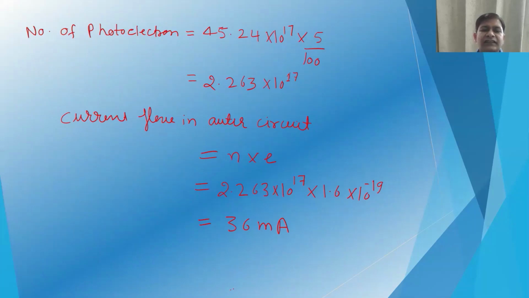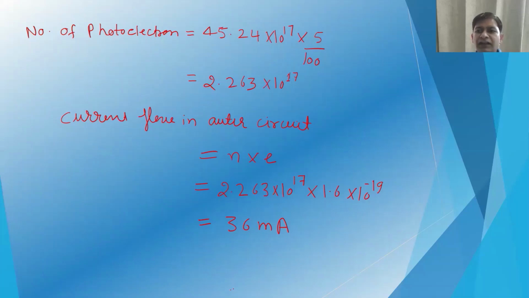Now the next line says that only 5% of this incident photon is able to convert to photoelectrons. So the number of photoelectrons will be 5% of the total incident photons. So that will be 45.24 × 10^17 into 5 by 100. So that will be 2.263 × 10^17 photoelectrons.